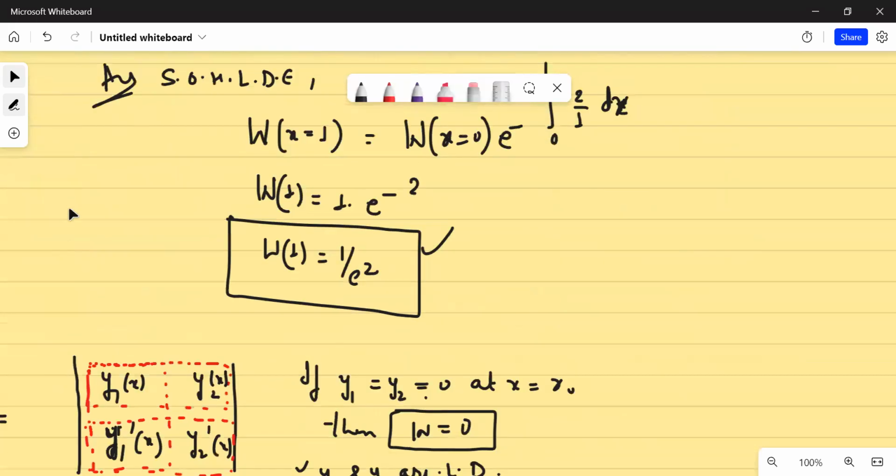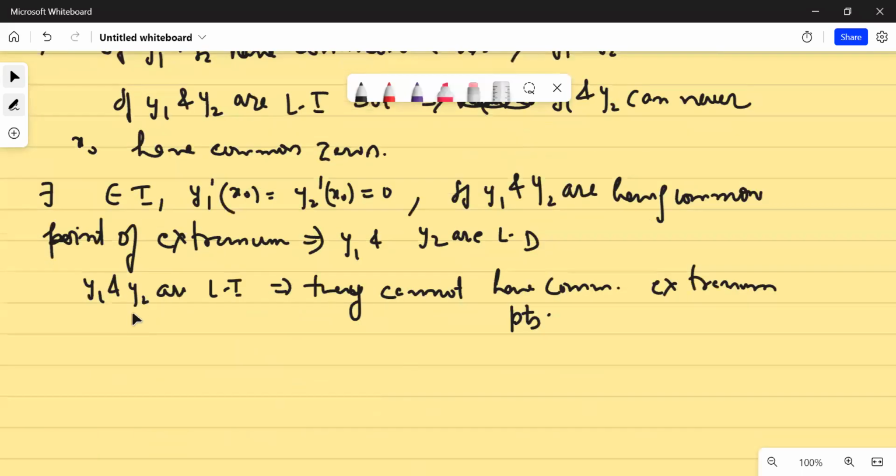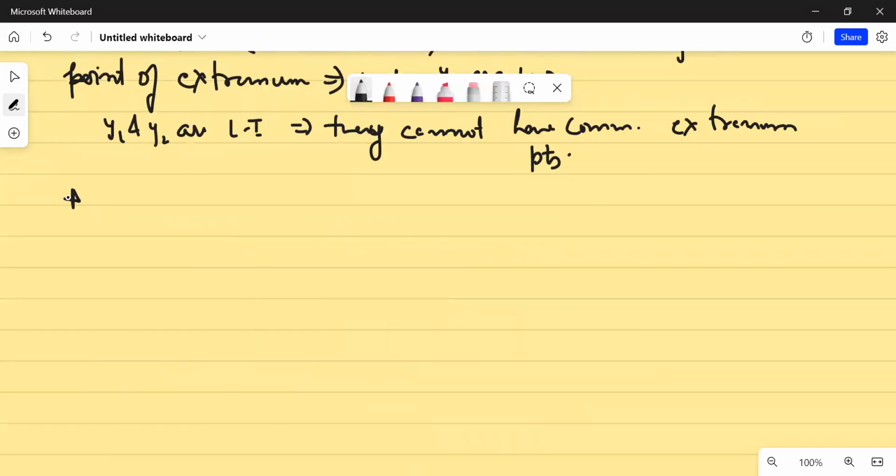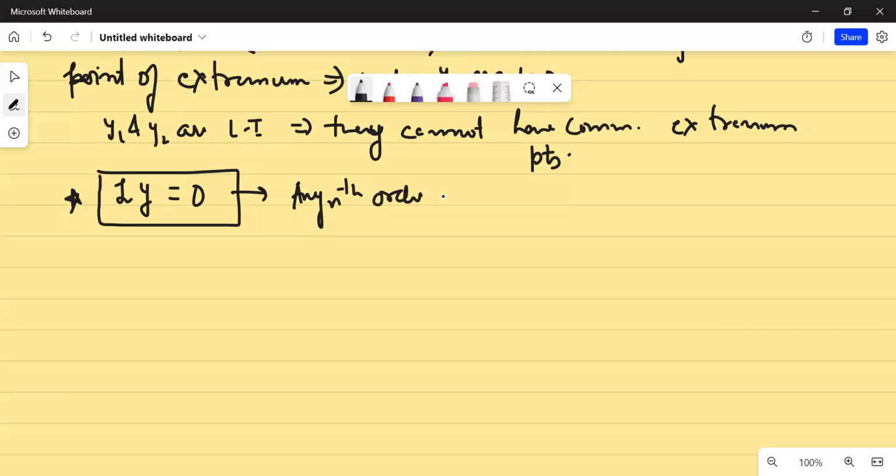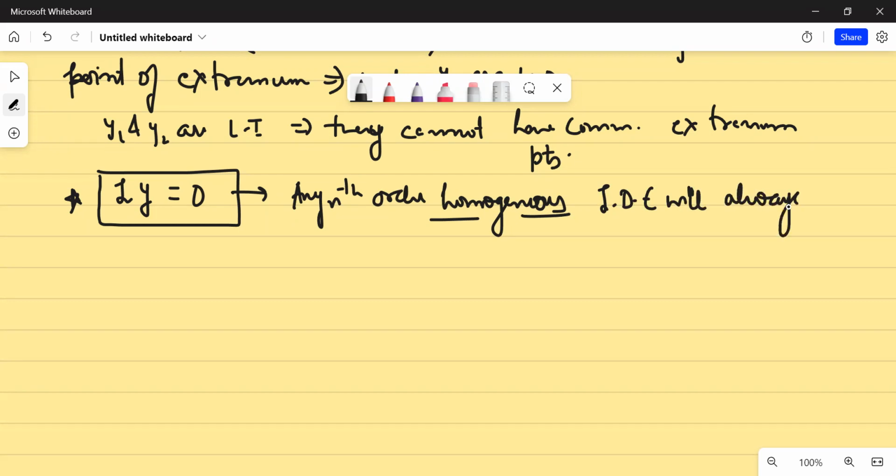Now, as we were discussing, a second order homogeneous linear differential equation. In general, even if I'm discussing an nth order homogeneous linear differential equation, any nth order homogeneous linear differential equation will always have a solution which is trivial, that is y equal to 0.